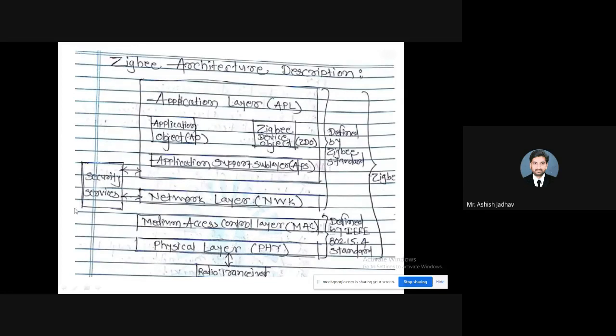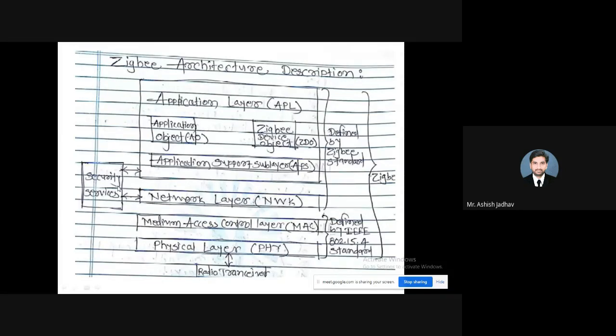And last but not the least is security services. This is the component remaining. Security services. Now you know this better. Encryption and decryption is the task performed by security services, and another one is key distribution. So key distribution is performed at this security level.